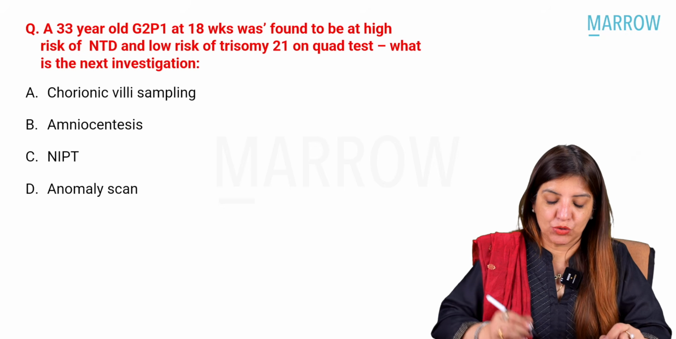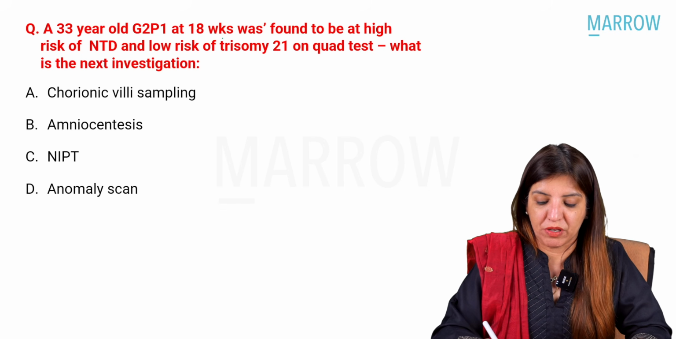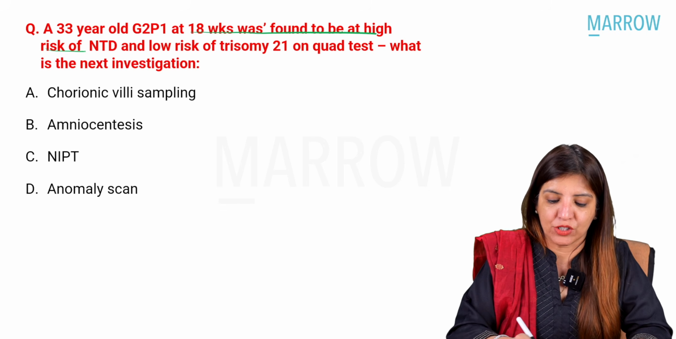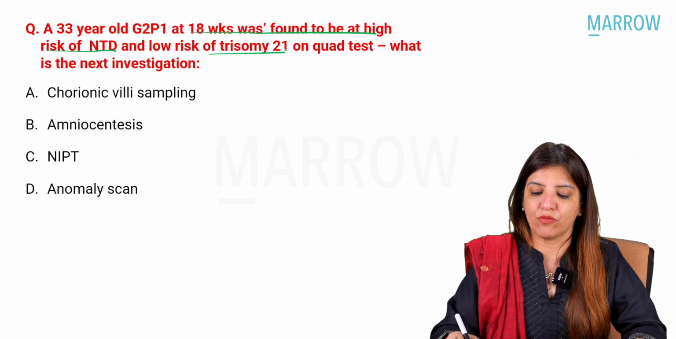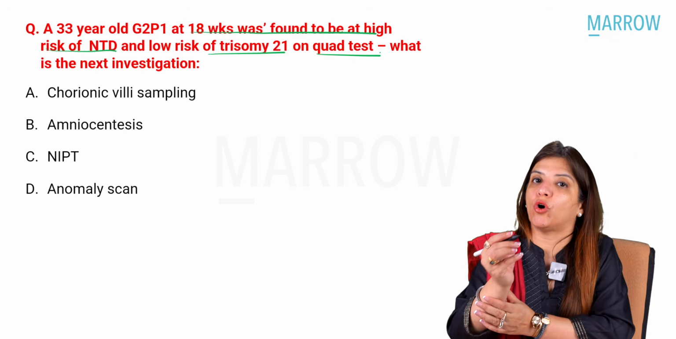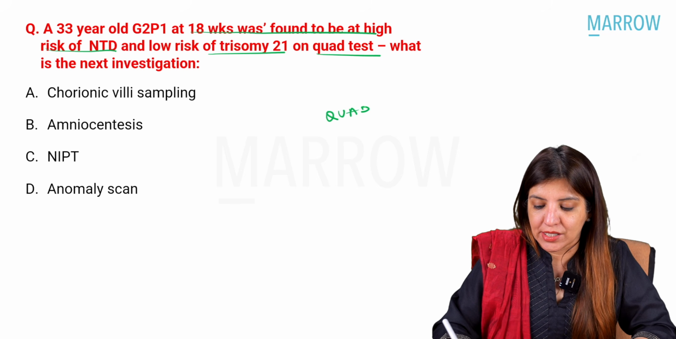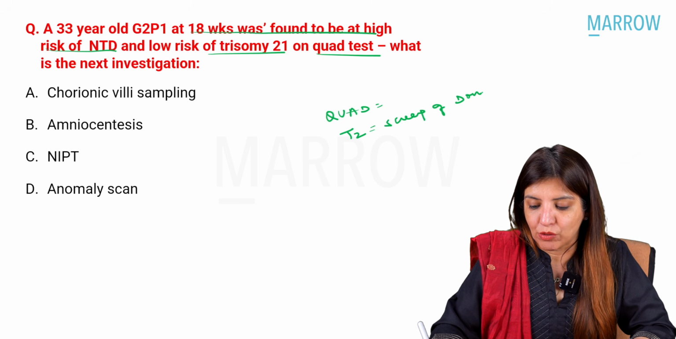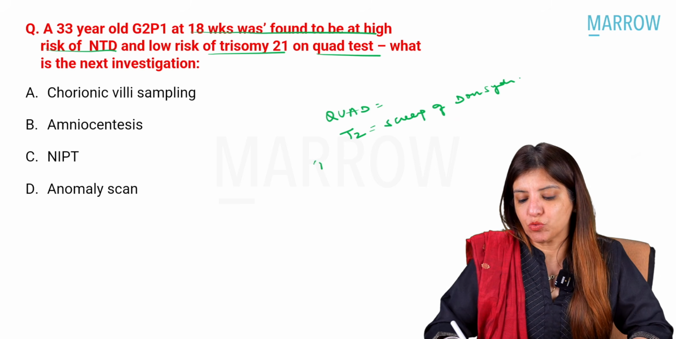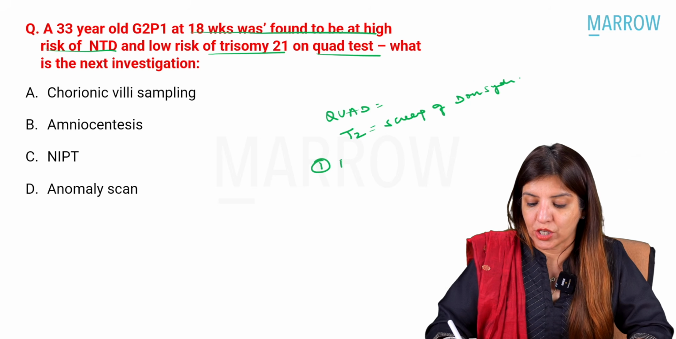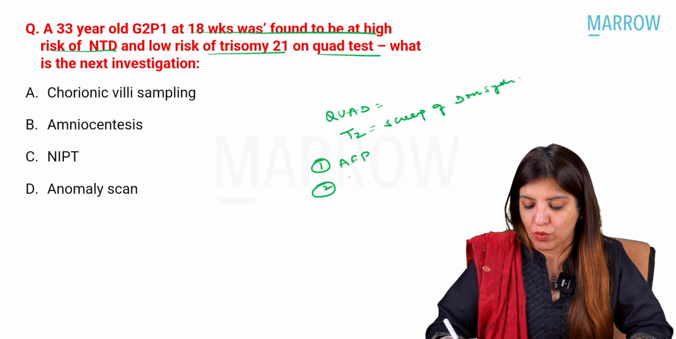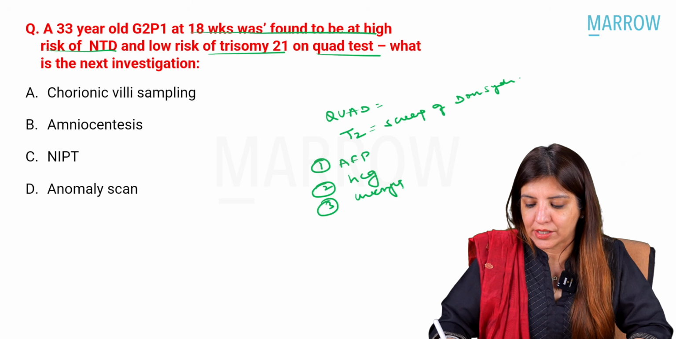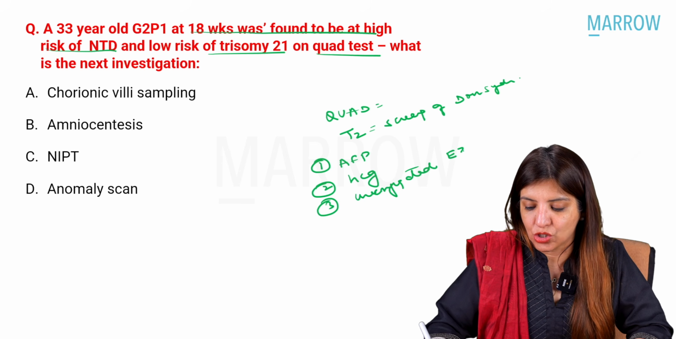Coming to the next question: a 33-year-old G2P1 at 18 weeks was found to have high risk of neural tube defect and low risk of trisomy 21 on quad test. All of you know that the quad test is done in the second trimester, and it is a method for screening of Down syndrome. In the quad test, you check alpha fetoprotein, HCG levels, unconjugated E3 levels, and inhibin levels.